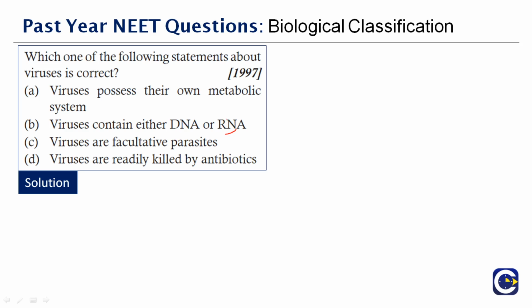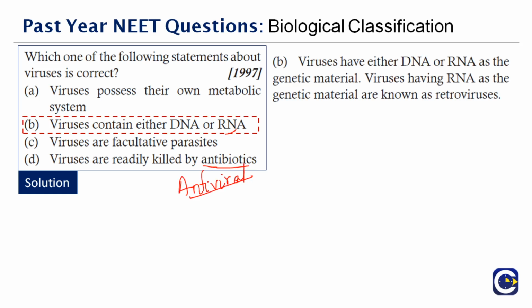It can either be DNA or RNA, but you can never find both in the same virus. And you know that viruses cannot be killed by antibiotics. You need antiviral agents to eradicate or to eliminate it. Therefore, the right answer to this question is option B. Very easy question, right? Okay.